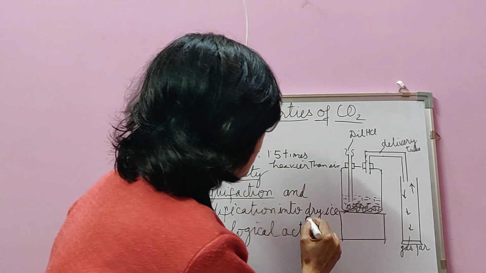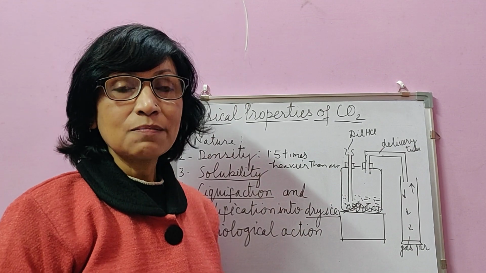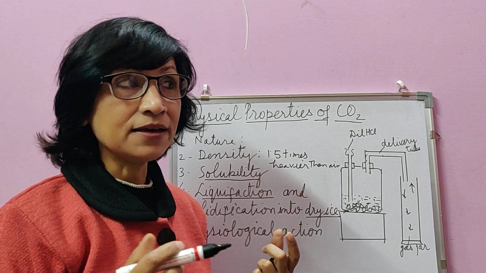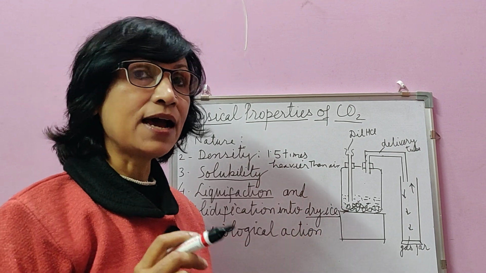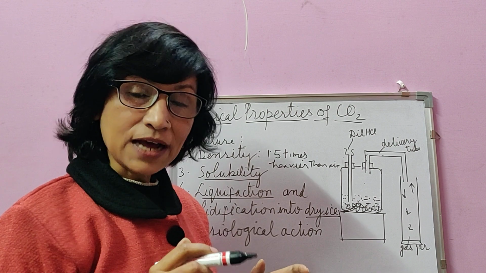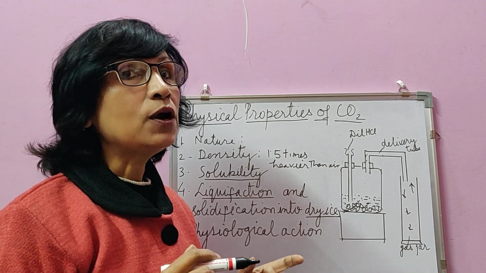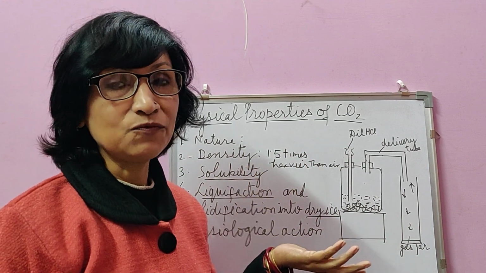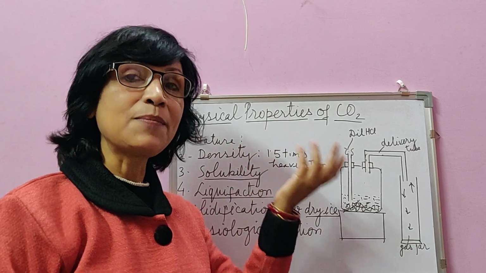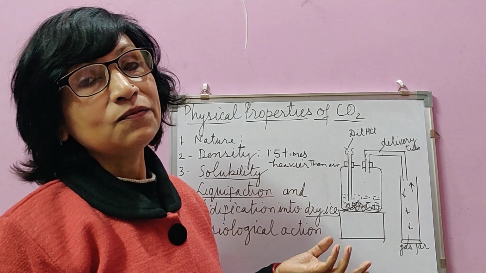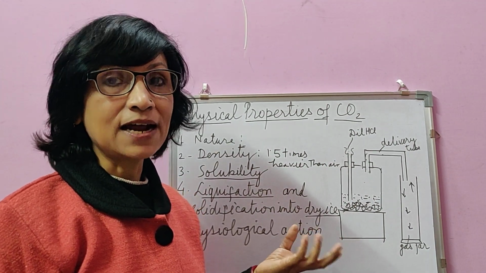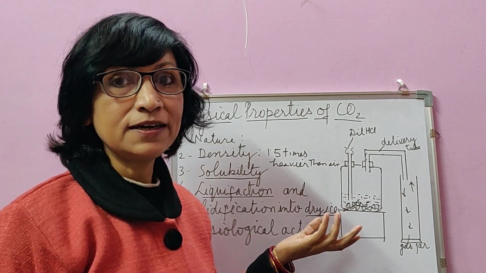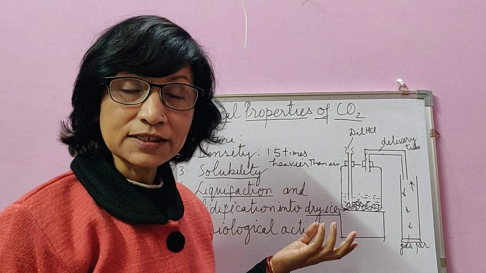Solid carbon dioxide is also known as dry ice because it looks like ice. As normal ice or water looks, the dry ice, solid carbon dioxide, also looks like that. But it's called dry ice because ice, if we hold it tightly, will wet our hand, but dry ice won't do so. Solid carbon dioxide won't do so. That's why we call solid carbon dioxide dry ice. This dry ice is the common name for solid carbon dioxide.